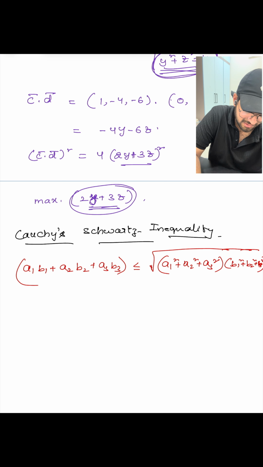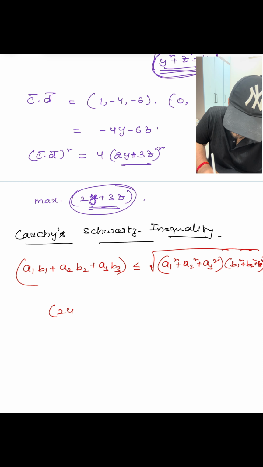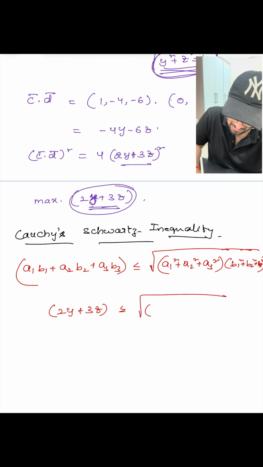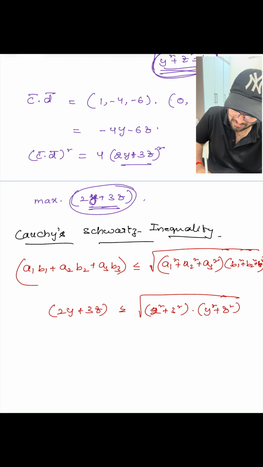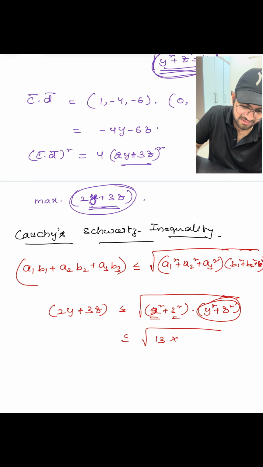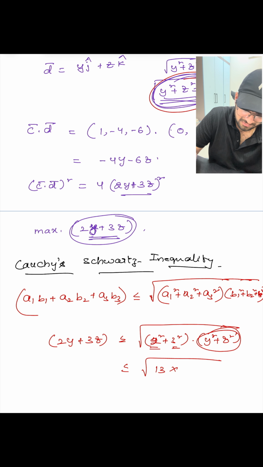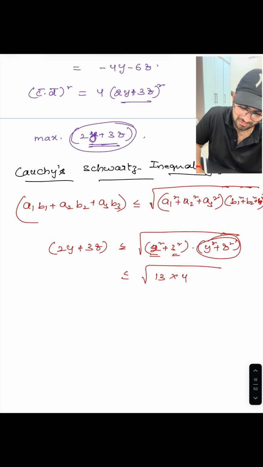So applying the same thing here, 2y plus 3z is less than or equal to under root (2 square plus 3 square) times (y square plus z square). So less than or equal to 4 plus 9, 13, and y square plus z square is already 4. So substitute over here: less than or equal to root 13 times 4, root 52.